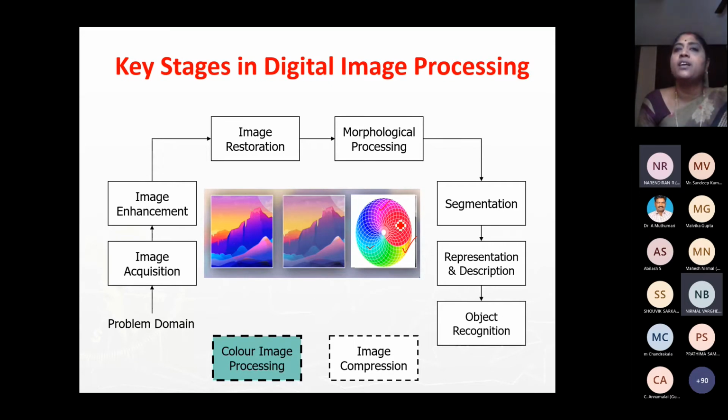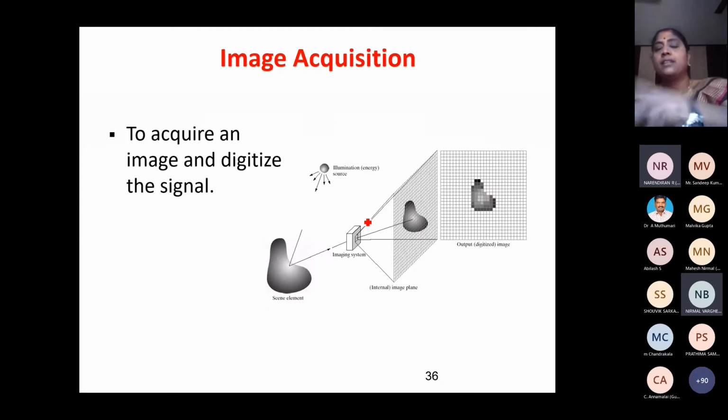If you take each square, or each cell, this is one color, this is one color, this is one color. I just want to show you that. We have so many colors: different shades of red, different shades of pink, different shades of blue, different shades of violet, turquoise blue, light blue, parrot green, dark green, so many things. Okay, so this is about color processing. I think we have discussed all this. Image acquisition you already know.